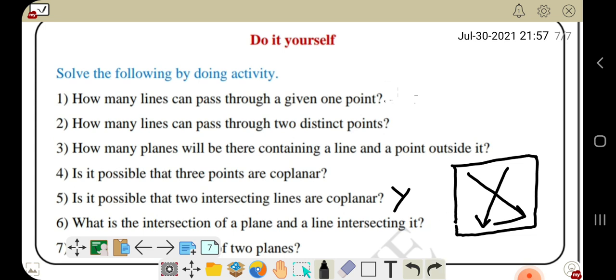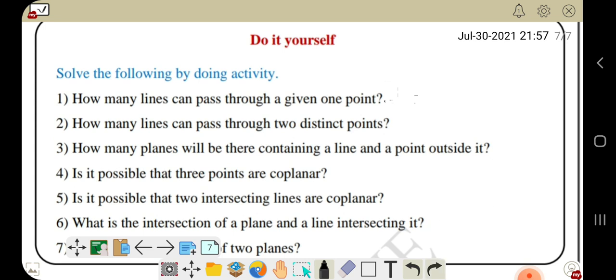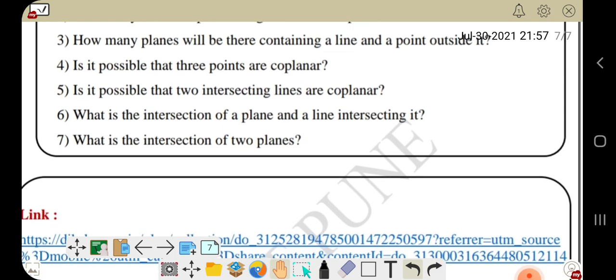Sixth question is what is the intersection of a plane and a line intersecting it? If I say this line is passing through this plane, then where this line is intersecting this plane, there is a point.